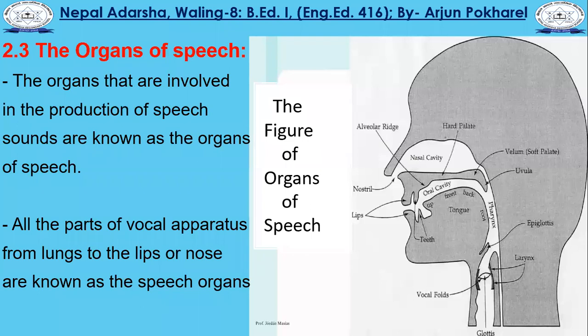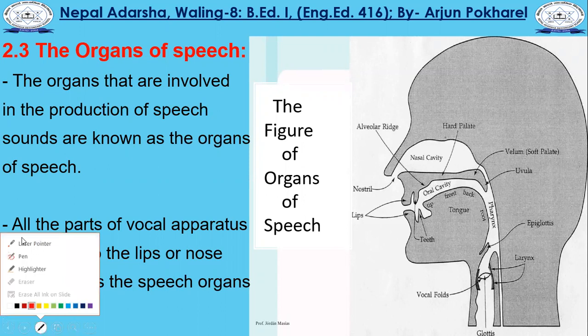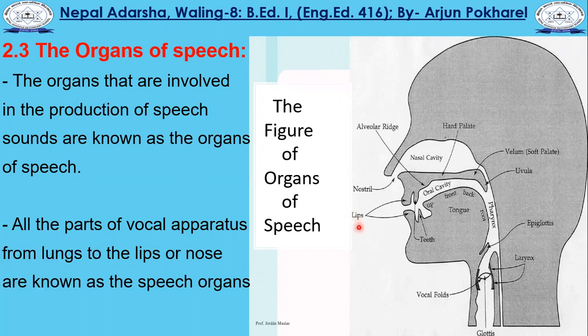I got it from a website. Here you can see the different parts, from the lips to the lungs. The lungs are not shown here because that part is left out. Except for the lungs, all the parts are here, or some parts might have been left out, and I'll tell you about the parts as well.